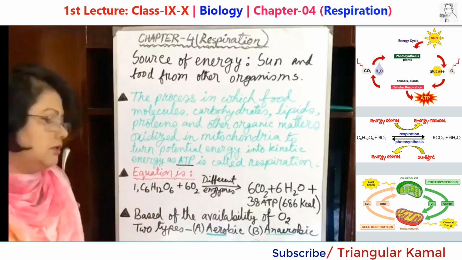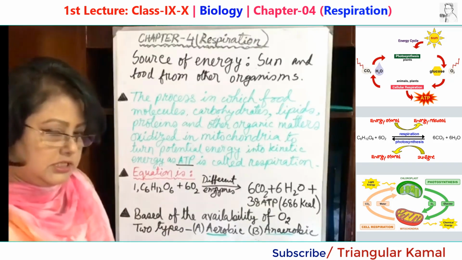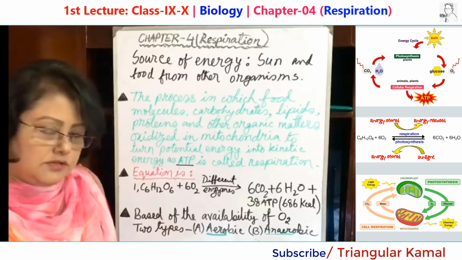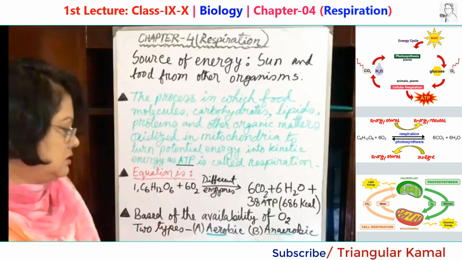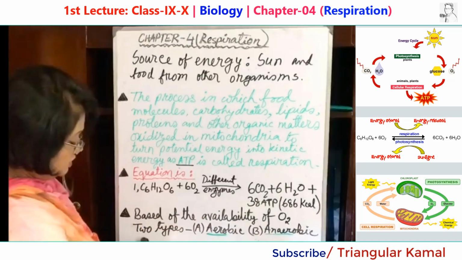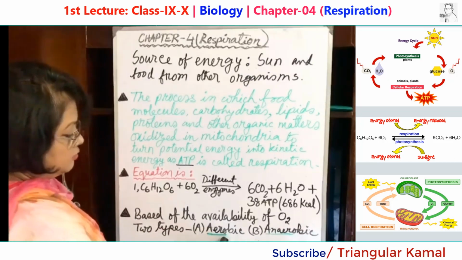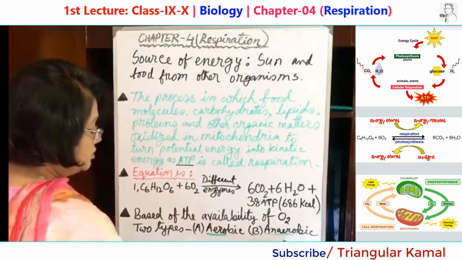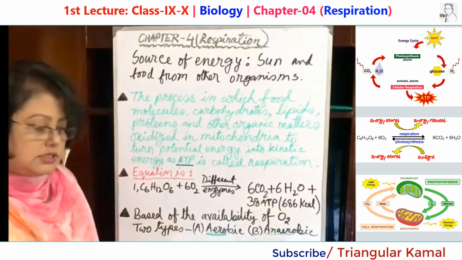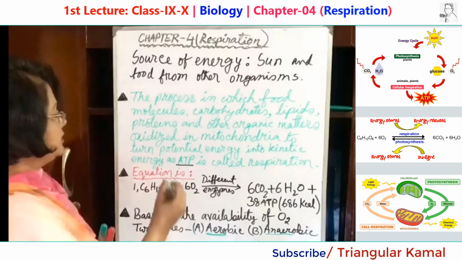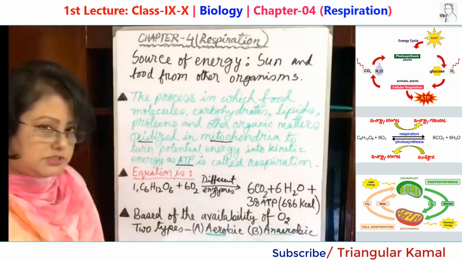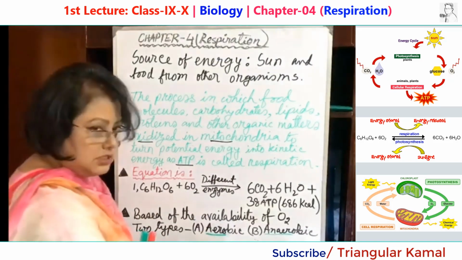Do you think respiration always takes place in the presence of oxygen? No, sometimes it can also take place in the absence of oxygen. So based on the availability of oxygen, respiration is of two types. What are those? Aerobic respiration and anaerobic respiration. Aero means air. When respiration takes place in the presence of air, that means oxidation in mitochondria, it is called aerobic respiration. That means this respiration needs oxygen.